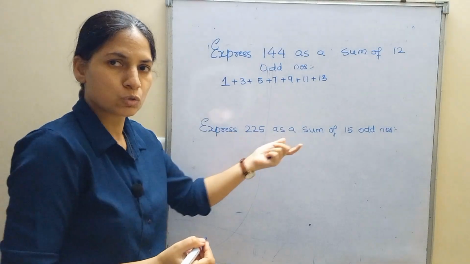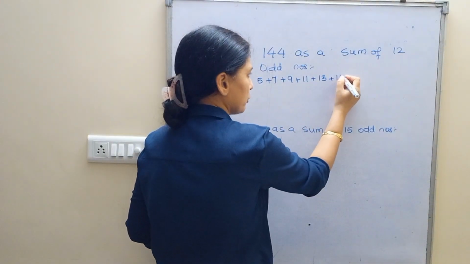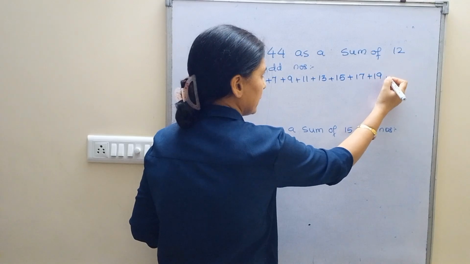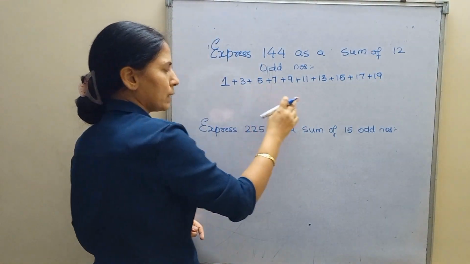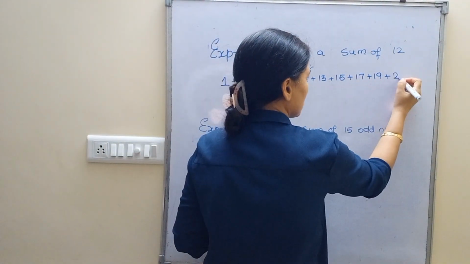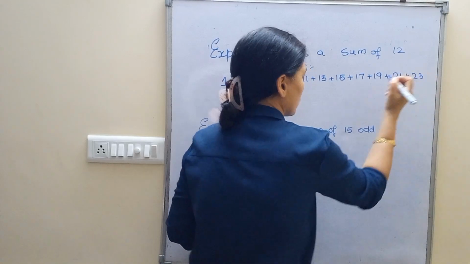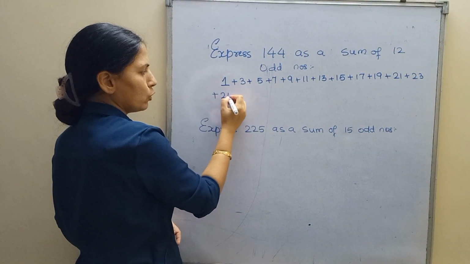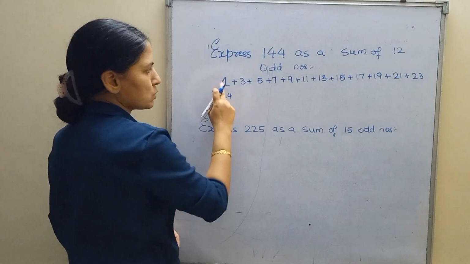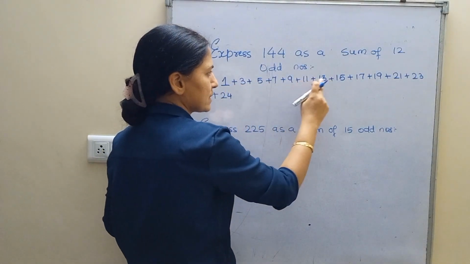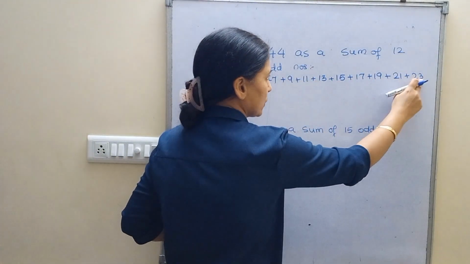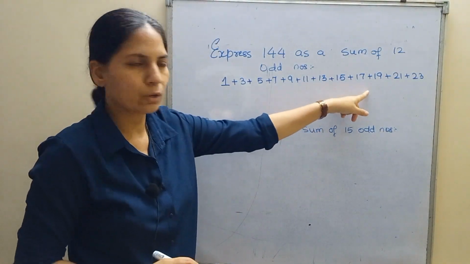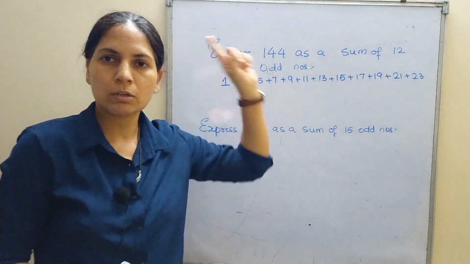Alternate numbers, skipping one number each time. After 13, skip 14, 15, after 15, 17, skip 18, 19. How many are there, let us see whether they are 12 numbers. After 19, skip 20, 21, skipping 22, 23, then comes 24. Let us see whether they are 12 numbers: 1, 2, 3, 4, 5, 6, 7, 8, 9, 10, 11, 12. Okay. When you add all these, you will get 144.